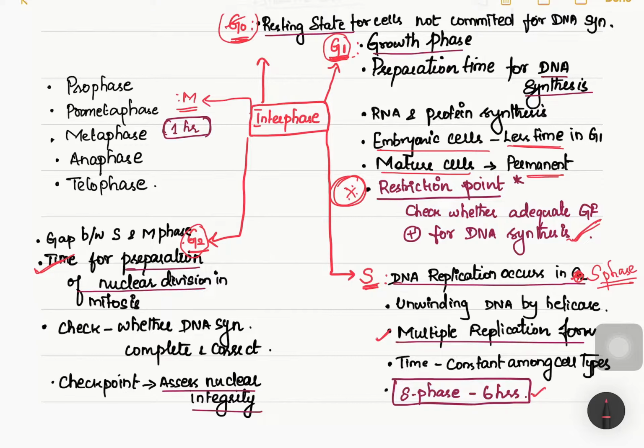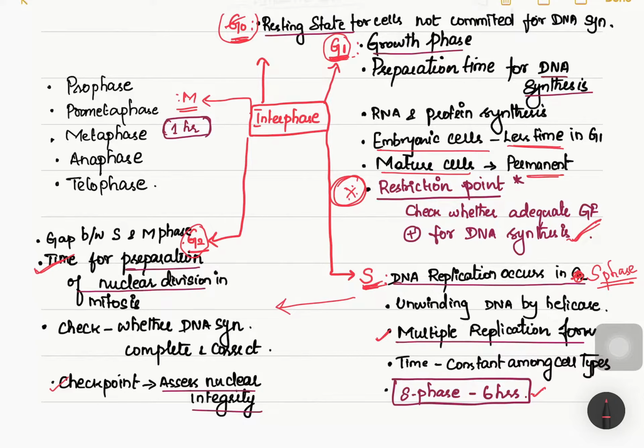Next, there is one checkpoint. So what will it do in the G2 checkpoint? The synthesis has already been done; DNA replication has already been completed in S phase. So for the cells coming into G2, it will check whether the DNA synthesis is completed and correct, whether the new strands are correctly paired to their parent strands, and whether it has been completed properly. It will also check the nuclear integrity. Once all of this is correct, the cell can enter into the mitosis phase.